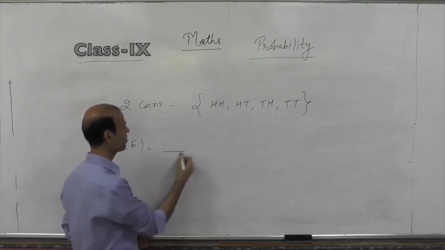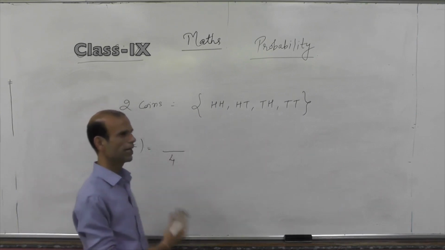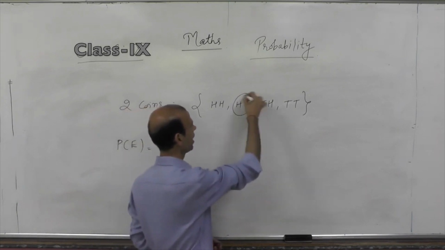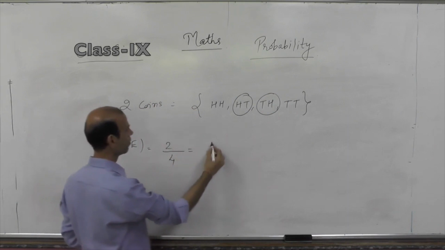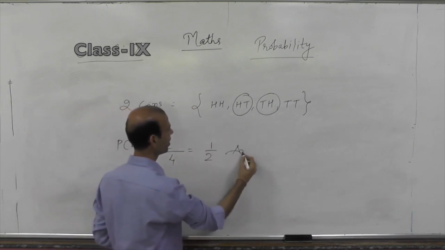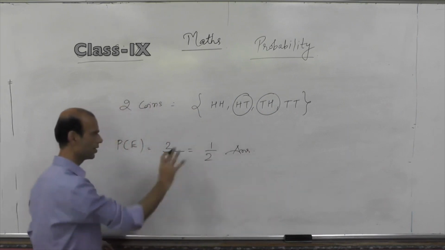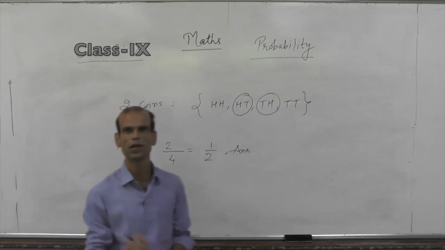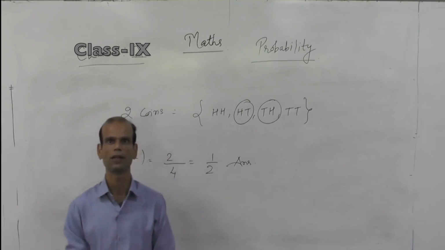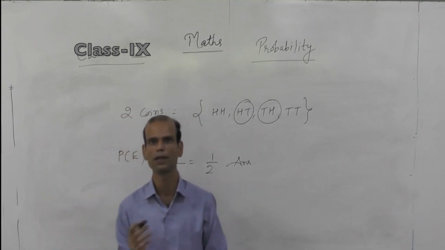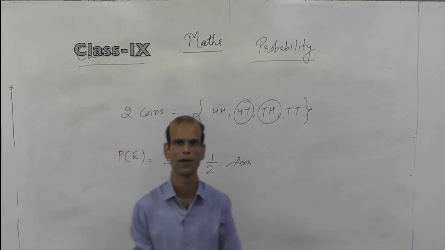The possible outcomes we have are 4. How many cases have exactly 1 head? 2. So the probability will be 2 by 4. Your answer will be 1 by 2. Leave it as it is in fraction. No need to find a specific value in decimal. So this is the method to find the probability of any event.